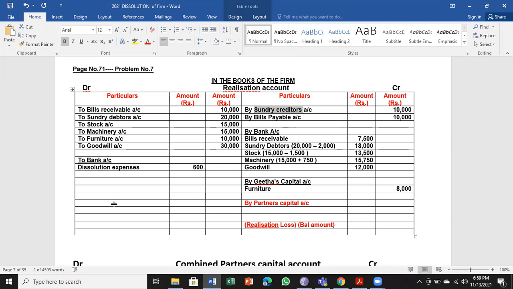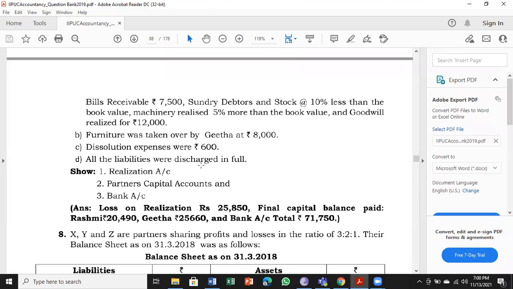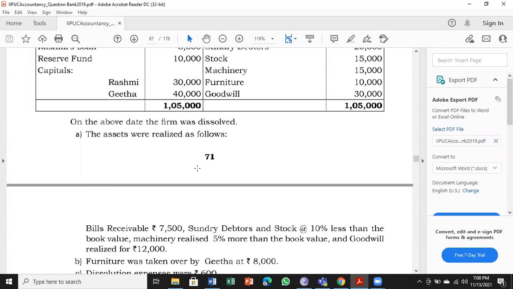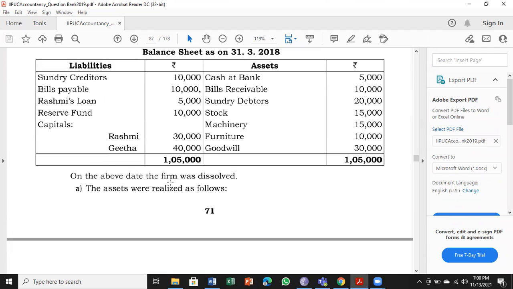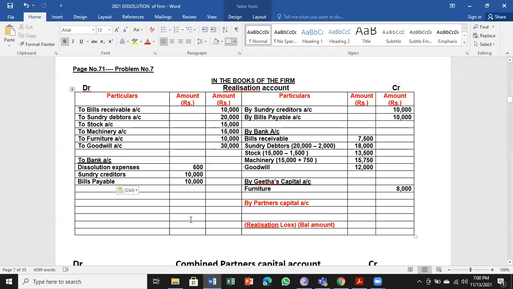So sundry creditors 10,000 paid in full. Bills payable also paid in full. So discharged, as I told, the word discharged means paid in full. So all the adjustments are done till D. So we can go for balancing the realization account.